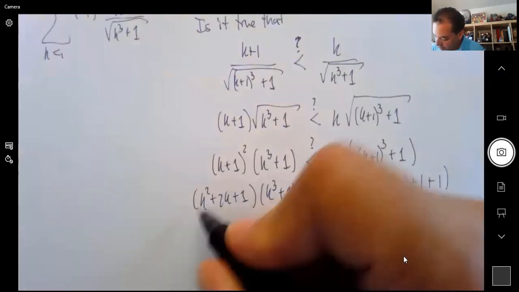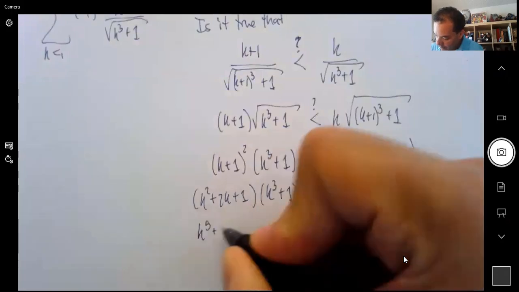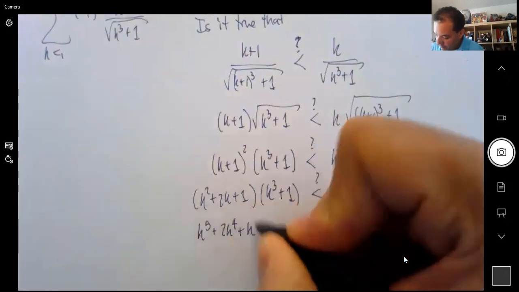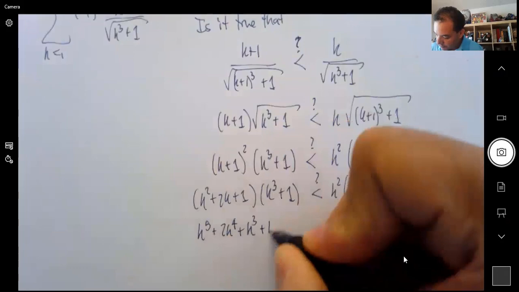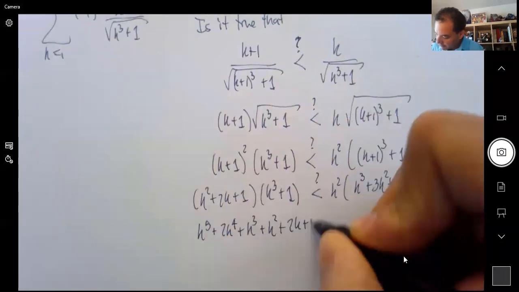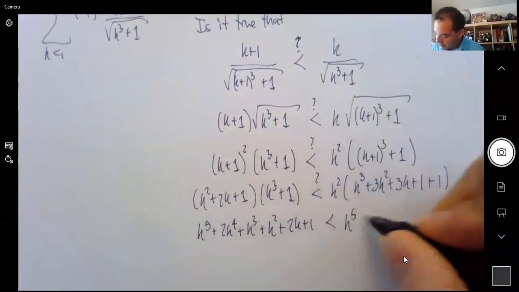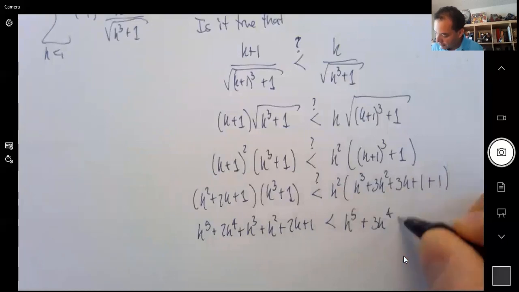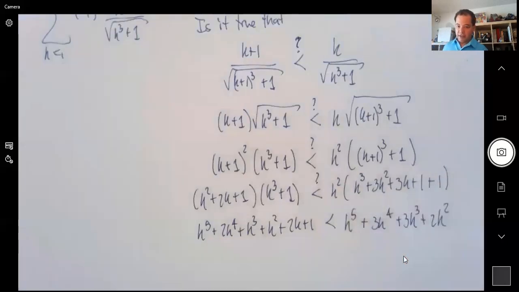So let's see, this would be k to the 5th plus 2k to the 4th plus k cubed plus k squared plus 2k plus 1. And over here, k to the 5th, 3k to the 4th, 3k cubed, 2k squared. And now finally I get to cancel stuff. So this k to the 5th goes away. And then nothing else, right?